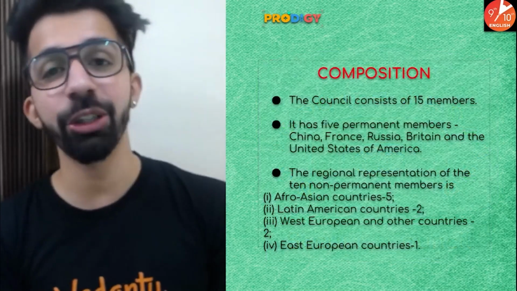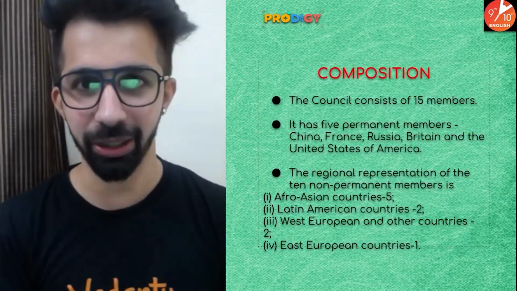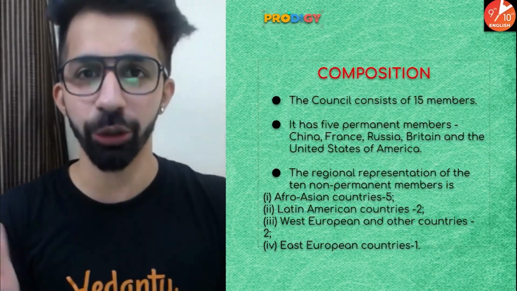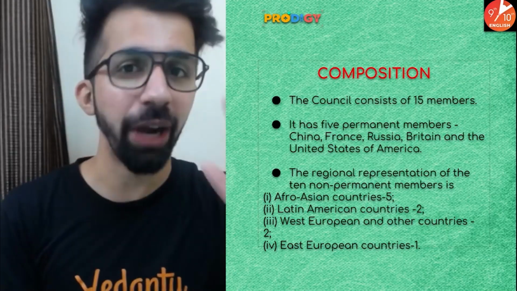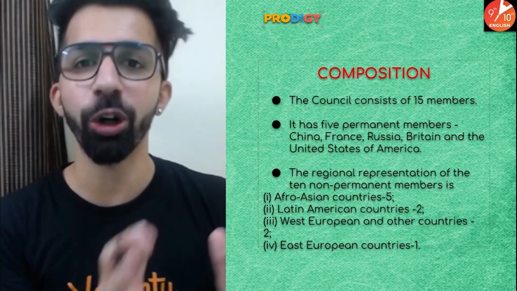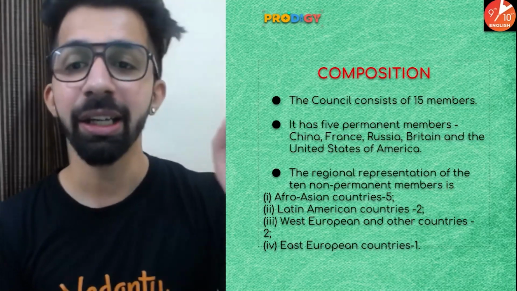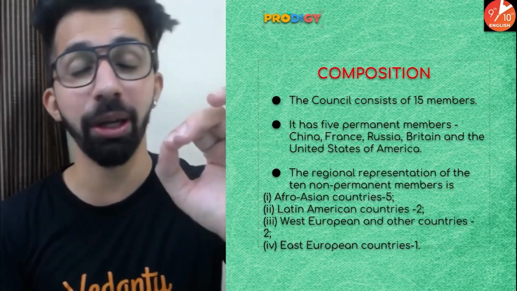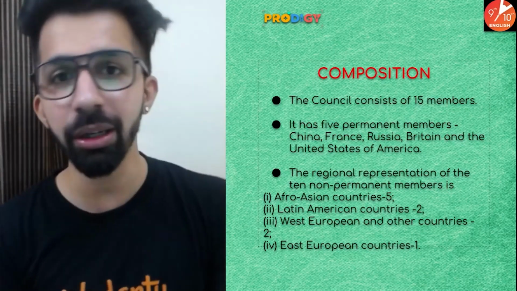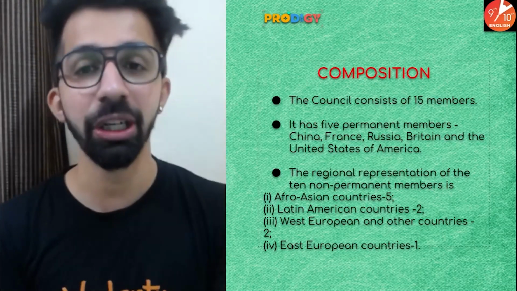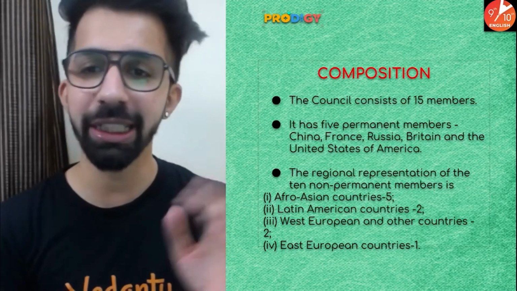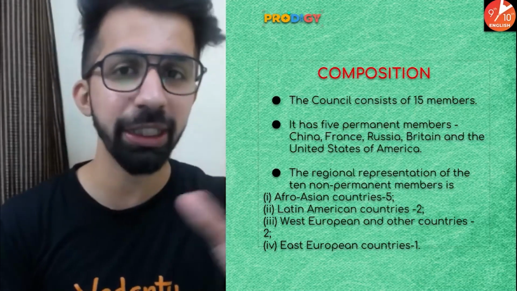Coming to the second one, guys, the Security Council. There are a total of 15 members in the Security Council, which is further divided into two. Out of 15, 5 are permanent and 10 are non-permanent. Let's understand these 5 permanent members: which countries do they come from? China, France, Britain, Russia, and USA. So these 5 permanent members come from these 5 countries.